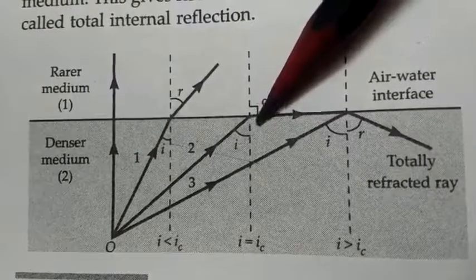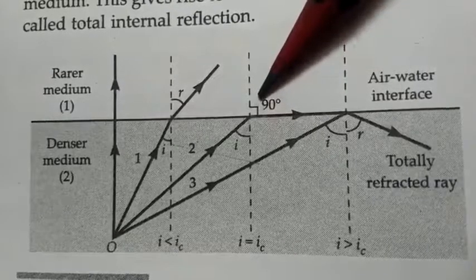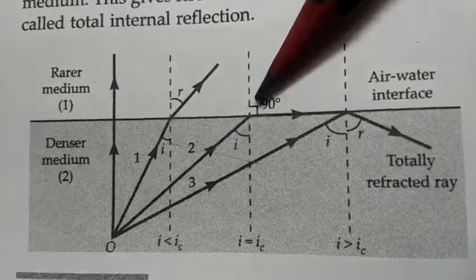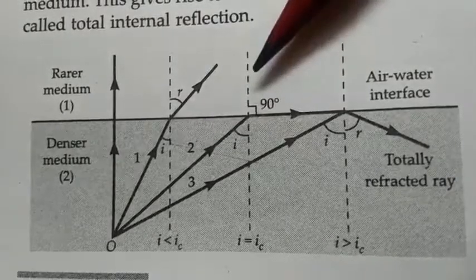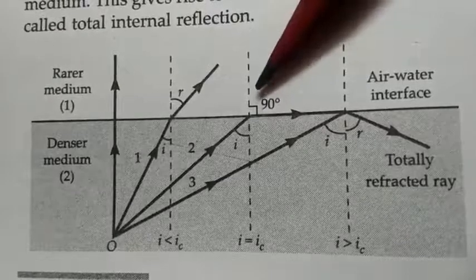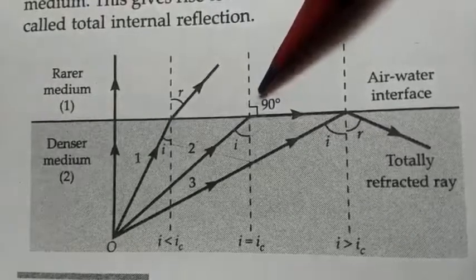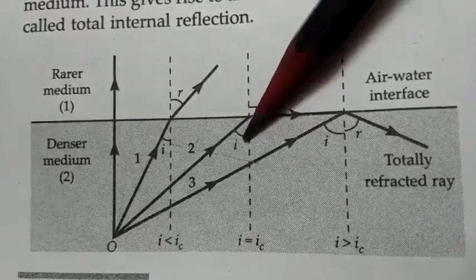A general mistake which students make is that when they are asked about critical angle, they write that critical angle is R, when R is 90 degree. This is wrong. Critical angle is not the value of angle of refraction. It is the value of angle of incidence.